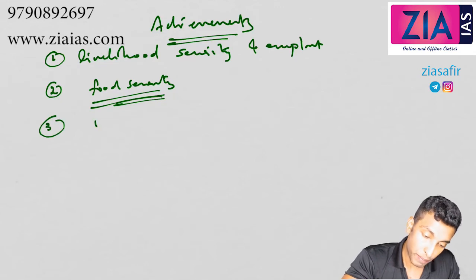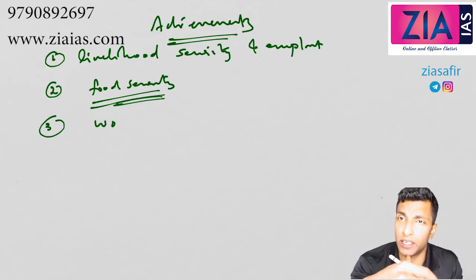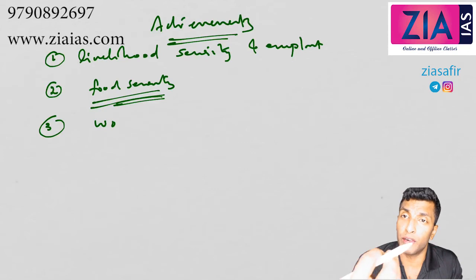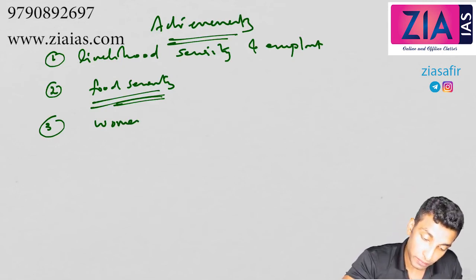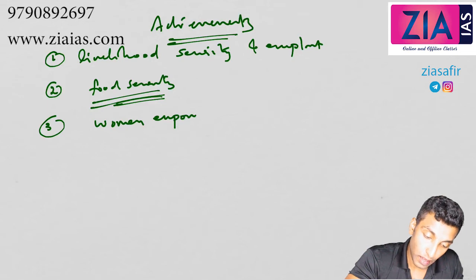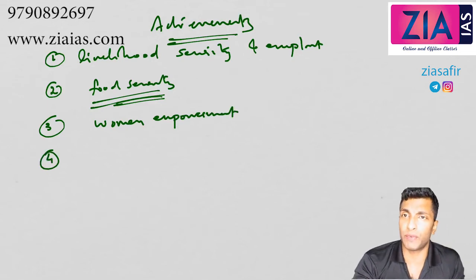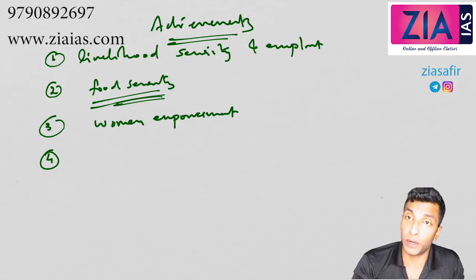Third one, women empowerment. I have told you one-third reservation is there. Apart from that, more than 50% are women, especially self-help groups or like Kudumbashree, etc. in Kerala. Okay, so women empowerment. Then agriculture development: as I've told you in the previous one, 60% should be related to agriculture, so that will improve agriculture productivity.